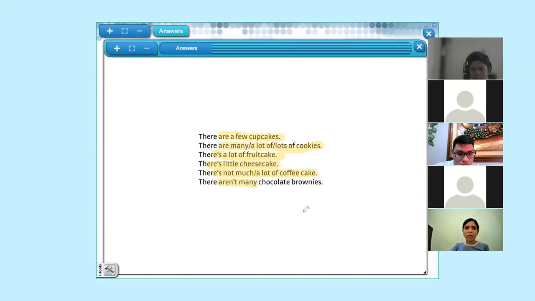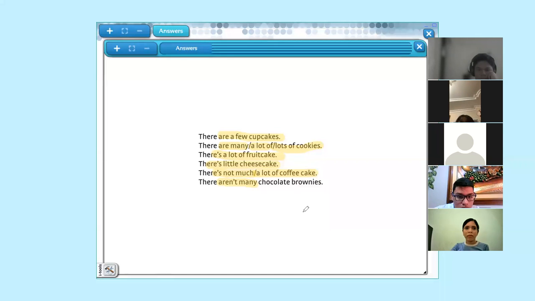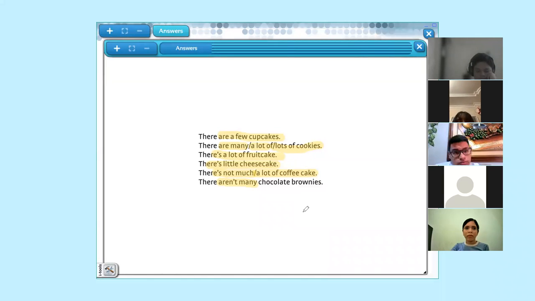Please, complete in your books. Copy these additional examples in your books. Quickly, let's do it. Copy in your books these additional examples, okay? Quickly, let's do it. Okay. Quickly.